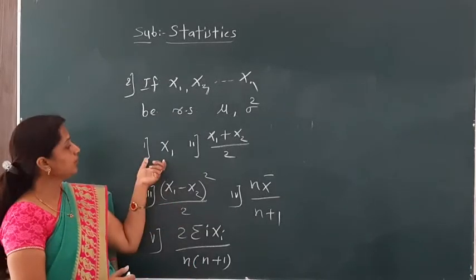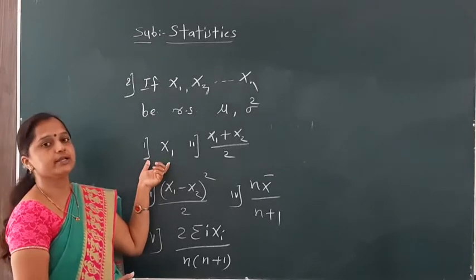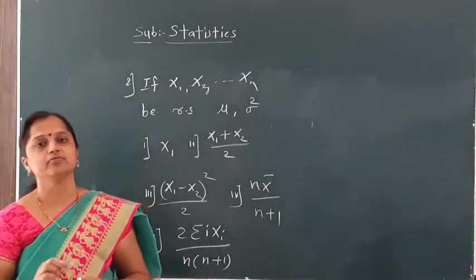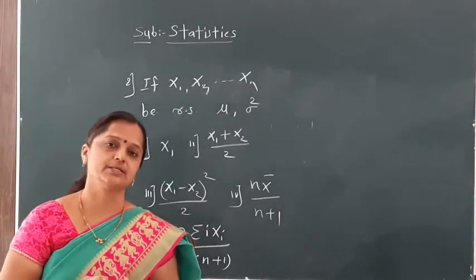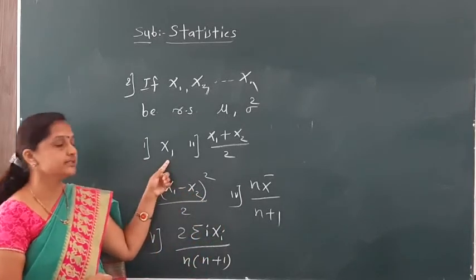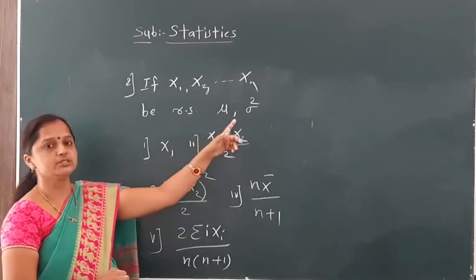Now in this first example, the statistic contains only one random variable x1, and our definition of consistency is that this property holds only for large sample size n. But here we take only one random sample, so of course this is not a consistent estimator for mu or for sigma square.